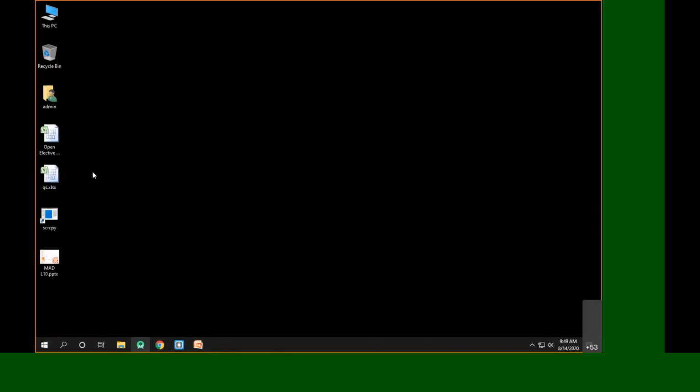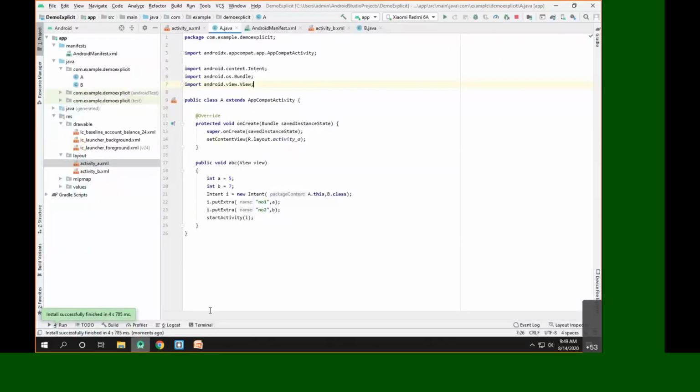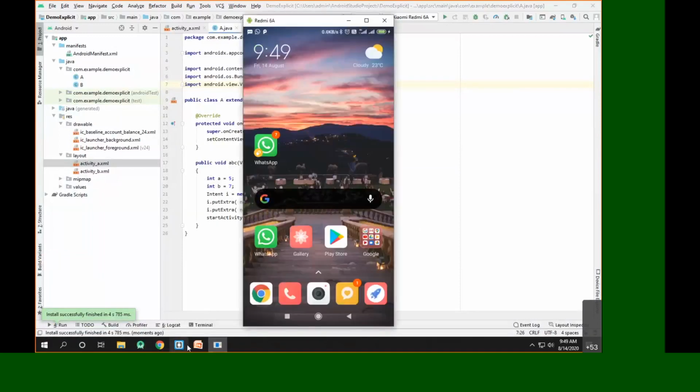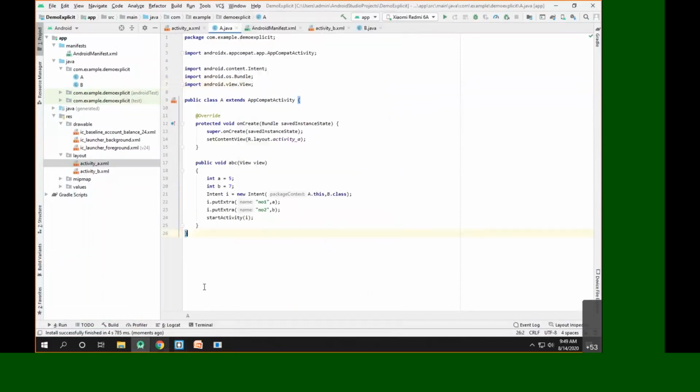Let me launch the device here, and let's run this app again.